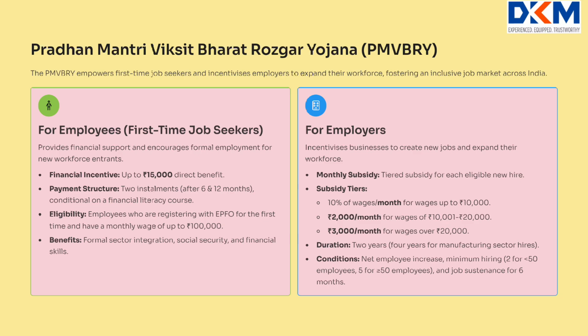For employers, it incentivizes businesses to create new jobs and expand their workforce. Monthly subsidy: subsidy for each eligible new hire. 10% of wages per month for wages up to Rs 10,000. Rs 2,000 per month for wages of Rs 10,001 to Rs 20,000. Rs 3,000 per month for wages over Rs 20,000. Duration: 2 years, 4 years for manufacturing sector hires. Conditions: net employee increase, minimum hiring, 2 for less than 50 employees, 5 for 50 or more employees, and job sustenance for 6 months.